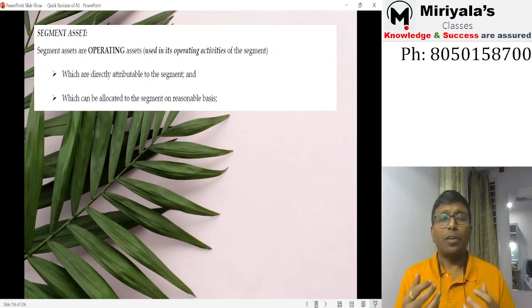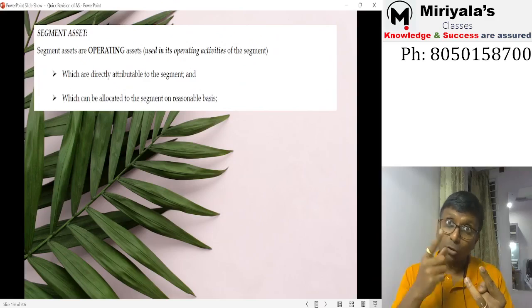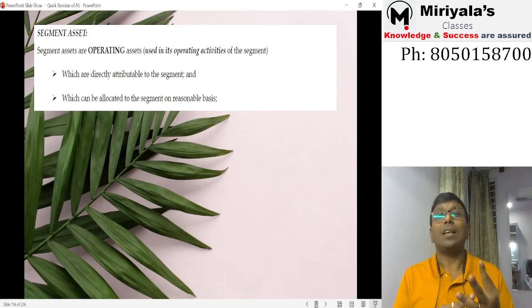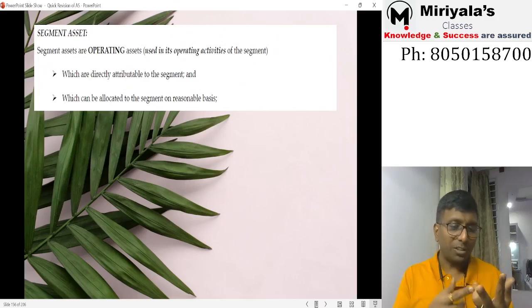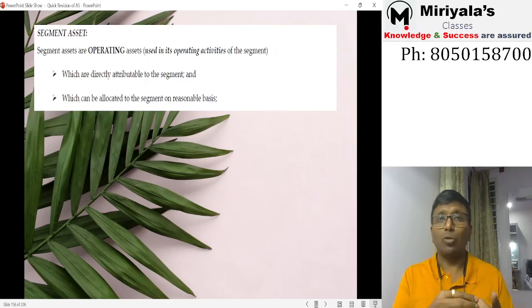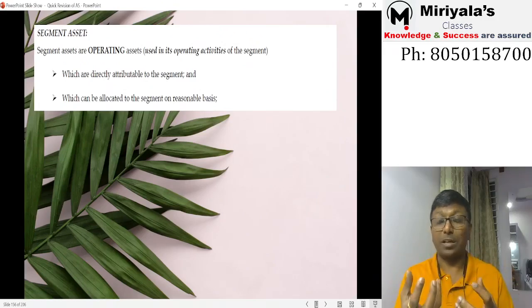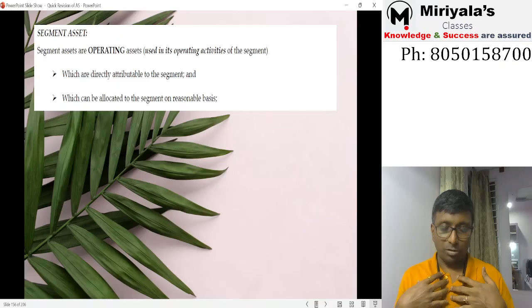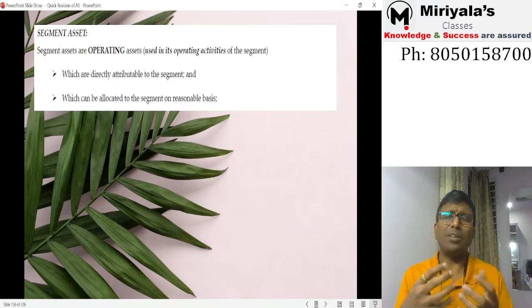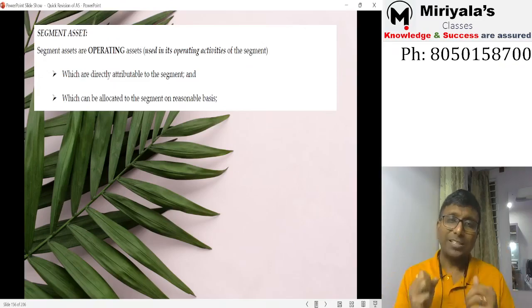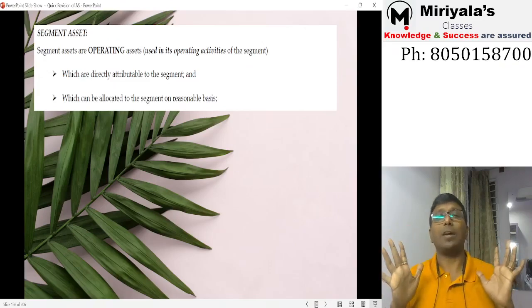So what are those? If I want to do business, I need fixed assets, I need intangible assets, I need goodwill. Yes, goodwill also will be part and parcel. Now, at the same time, what will come out of this? Inventory will come, prepaid expense will come, accounts receivable will come. Maybe some loans and advances to suppliers. Yes, advances we have given to suppliers. So whatever is arising because of this is supposed to be part and parcel.